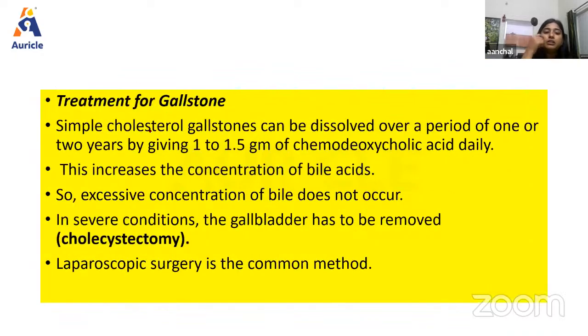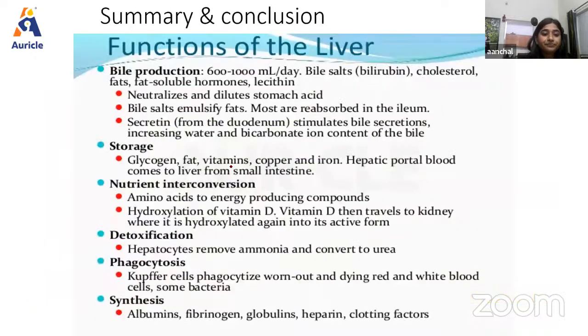As for the treatment, simple cholesterol gallstones can be resolved over a period of one or two years by giving 1 to 1.5 gram of deoxycholic acid daily. This increases the concentration of bile acid, so excessive concentration of cholesterol does not occur. In severe conditions, the gallbladder has to be removed, and that removal is known as cholecystectomy. Laparoscopic surgery is also a common method used for the removal of the gallbladder.